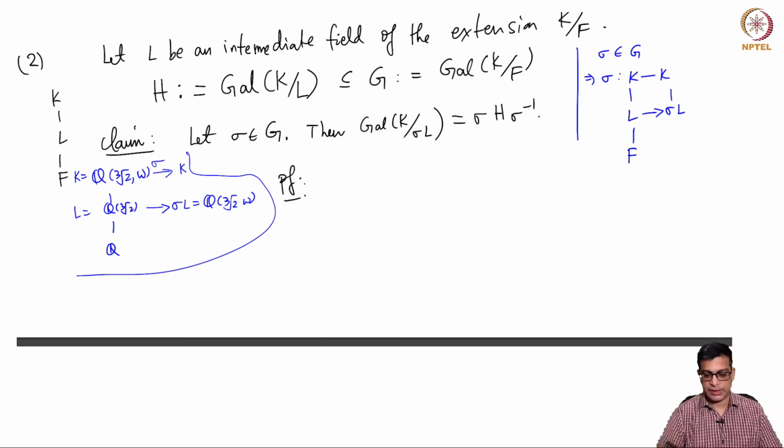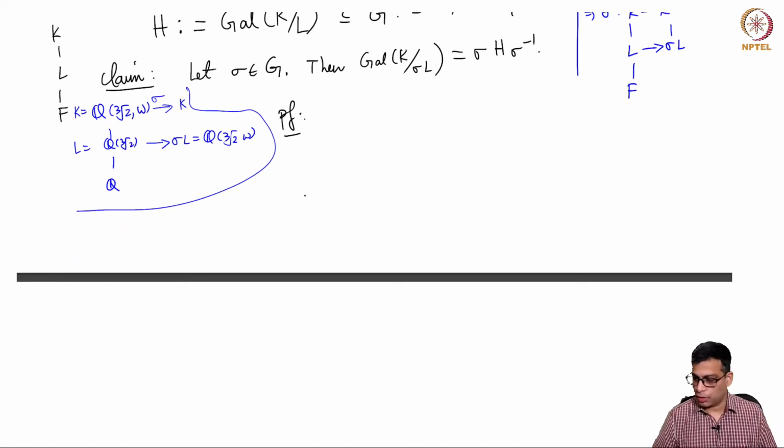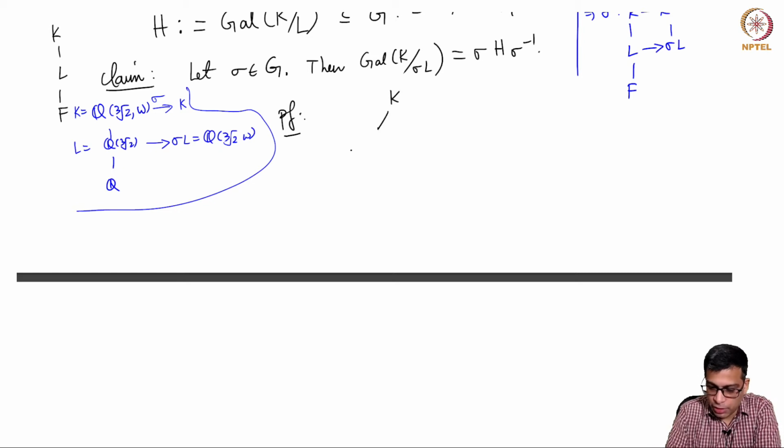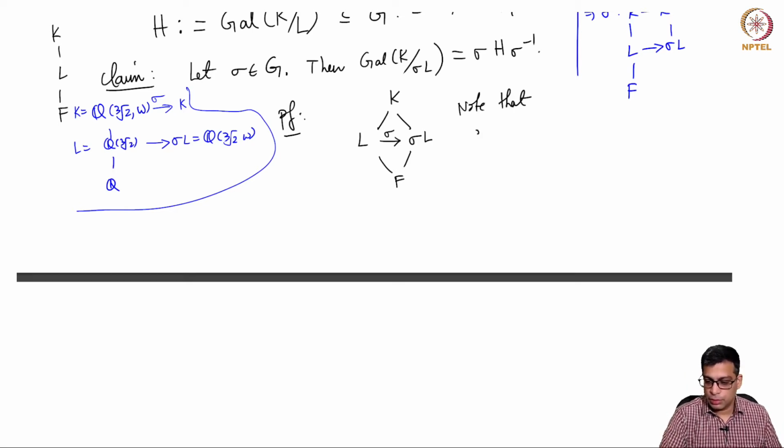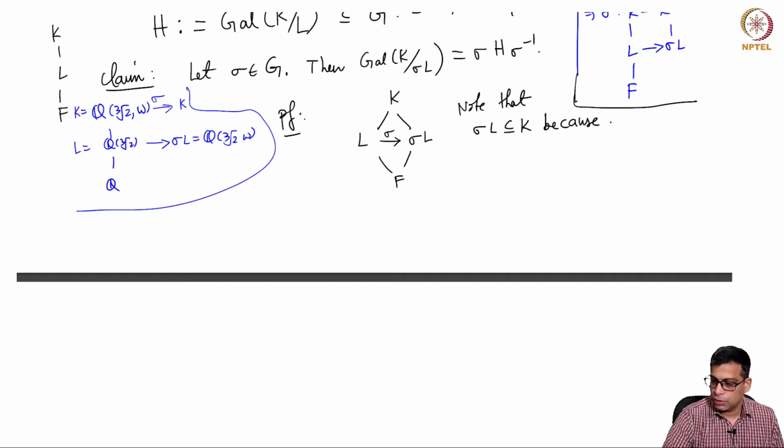Let me prove this. This is an easy statement. The correct way to draw this picture is: L is here, sigma L is here, and F is here. Why do I say that sigma L is a subfield of K? That is because sigma L is inside K, since K is Galois, or more precisely, since sigma is an automorphism of K.